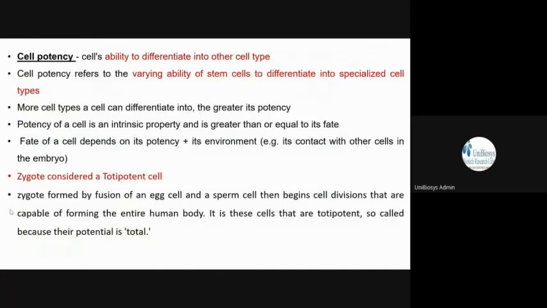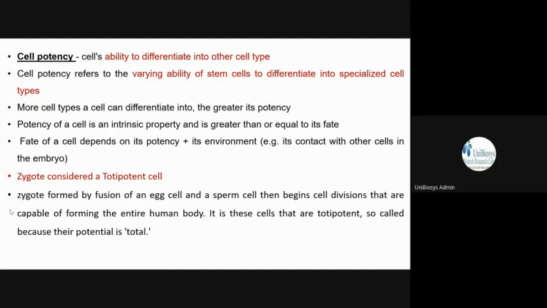You cannot say when, because in different organisms it is happening at different times, isn't it? And now we have a very important term, which is known as potency. Cell potency. What is potency? What is its potential? That is what potency is all about. It is the ability, the potential. What is its ability to differentiate into other cell types? That is what cell potency means.